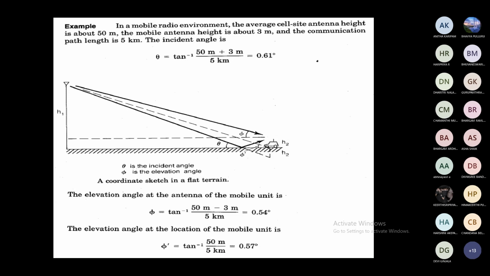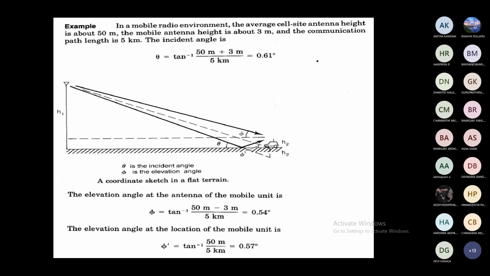Similarly, calculate the elevation angle at the antenna of a mobile unit, that is, the top of the antenna of a mobile. Tan phi is equal to... we have to remove the height of the mobile station, that's why h1 minus h2. See based on the figure, be careful, watch this figure. Tan phi is equal to (h1 minus h2) by d. Substitute the h1 value, h2 value, and d value. Finally, we are getting phi equal to 0.54 degree.